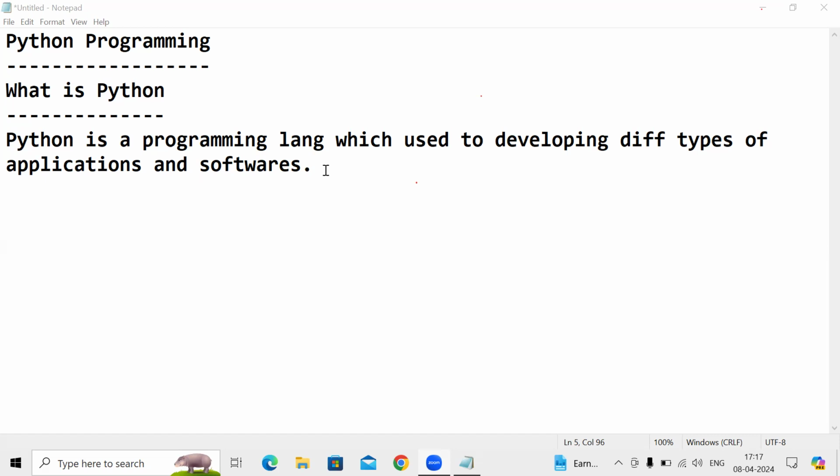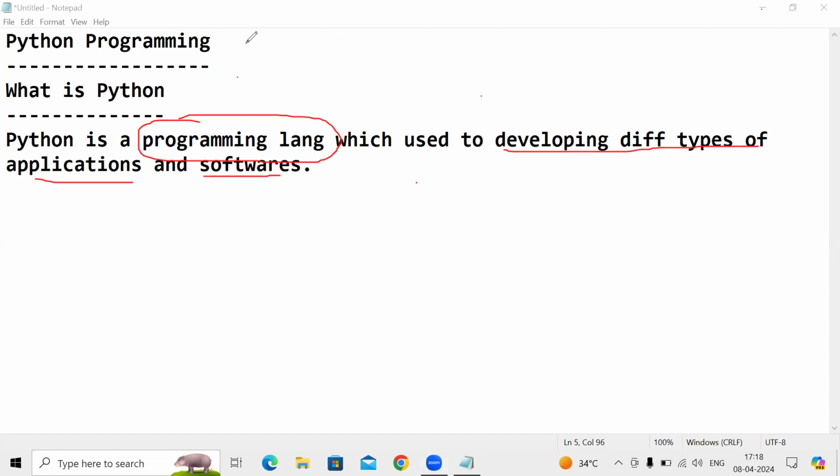Now let's talk about Python. What is Python? Now I started Python programming. At first, start from the basics. See guys, what is Python? Python is a programming language which consists of lines of code, where we have to write a number of lines of code. It is a programming language which is used for developing different types of applications and softwares.